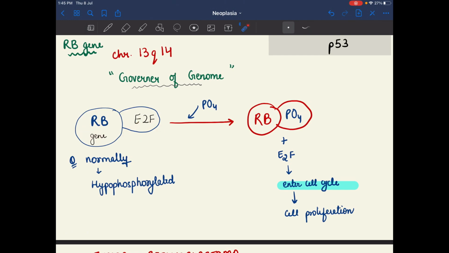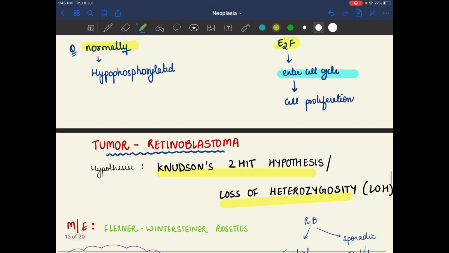And in the presence of phosphate, it gets converted into the hyperphosphorylated state, and E2F gets separated, and E2F enters the cell cycle and cell proliferation will occur.